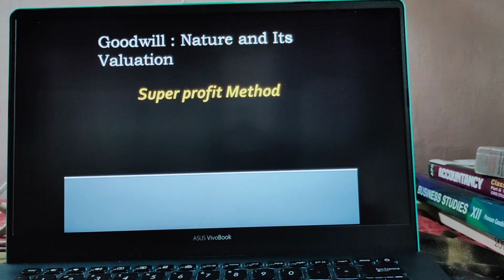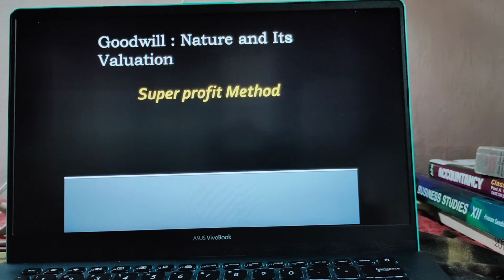So today we are going to continue with the chapter Goodwill, Nature and its Valuation, and today we are going to deal with the super profit method and the capitalization method. Under the capitalization method we are going to study the capitalization of average profit method and the capitalization of super profit.